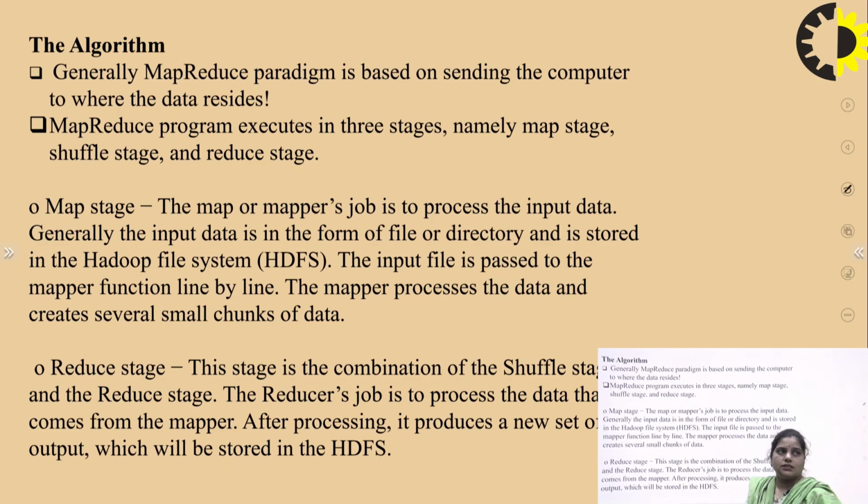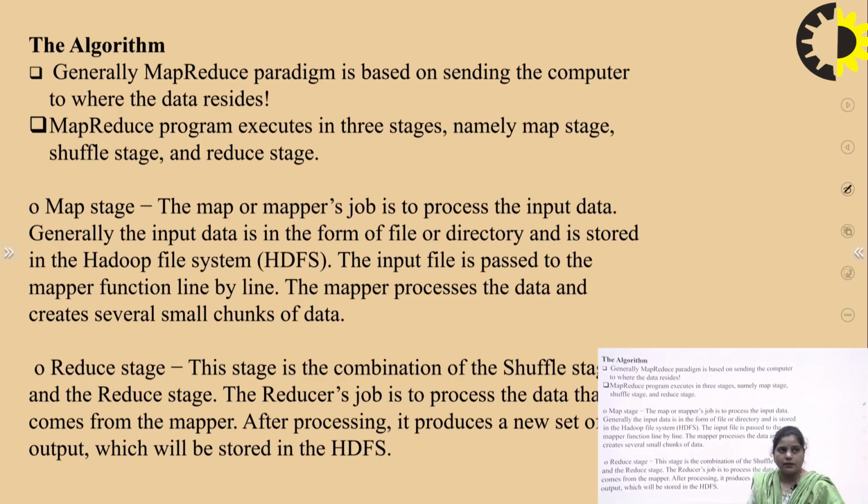So what is the general algorithm of this framework? Generally the MapReduce paradigm is based upon sending the computation to where the data resides. It executes in three stages, namely the map stage, shuffle stage, and reduce stage. So what is the functioning of the map stage? The mapper's job is to process the input data. Generally the input data is in the form of a file or a directory, stored in the Hadoop file system, HDFS, and that input file is passed to the mapper function line by line.